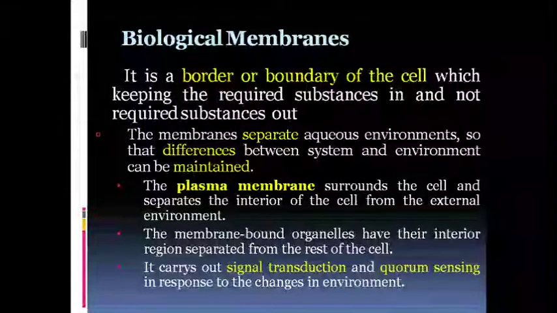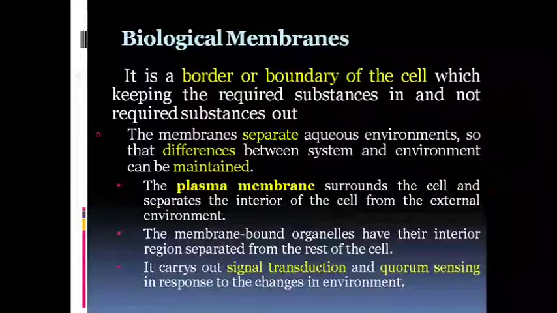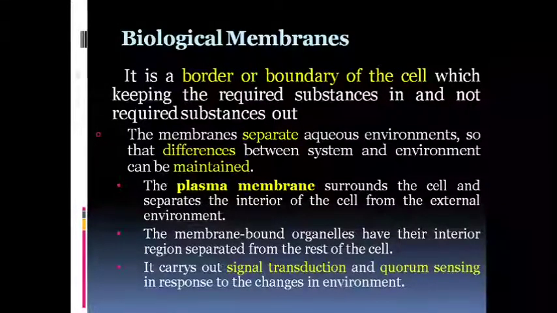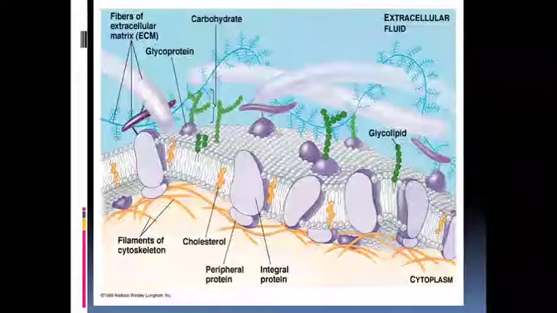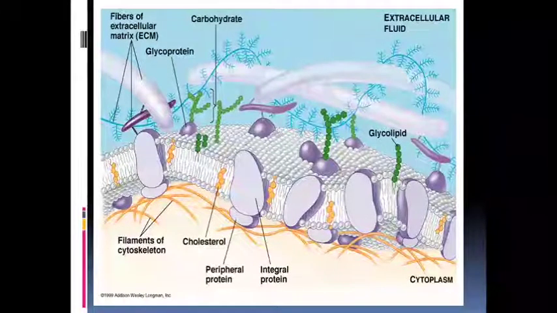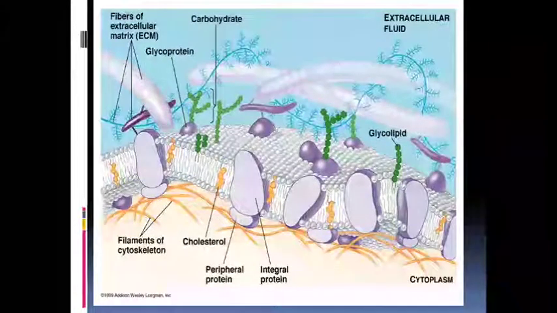The membrane is made up of a double sheet of lipid molecules, called the phospholipid bilayer, in which integral and peripheral proteins are embedded and used in communication and transport of chemicals and ions.